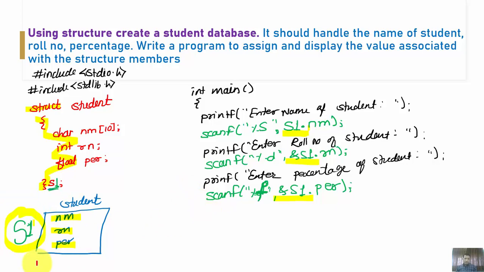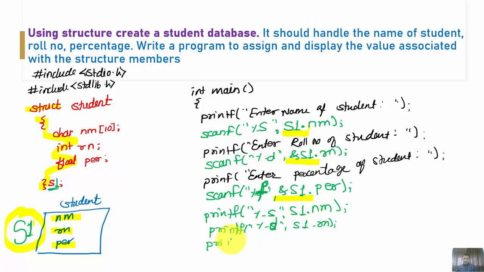And now to print this value, how are we going to define it over here? Simple: printf. Suppose I am going to declare the name of student, then %s comma s1 dot nm. You want to print also the roll number, say %d comma s1 dot rn, and the last, printf %f comma s1 dot per. Okay, so in this way.